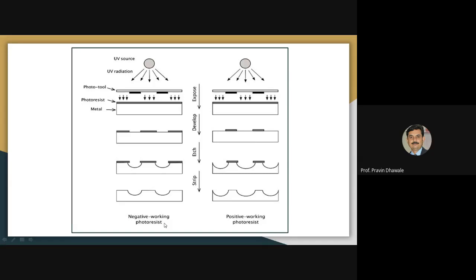Just draw this diagram. It will compare how this photoresist works positively and negatively.